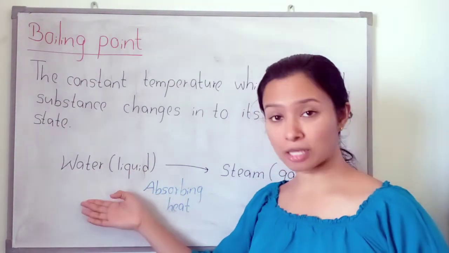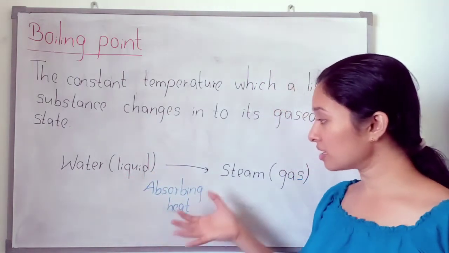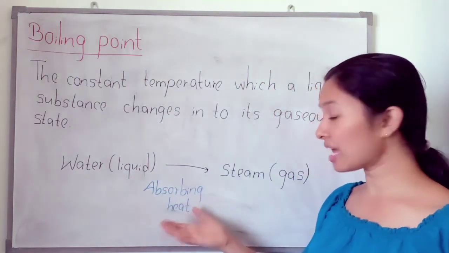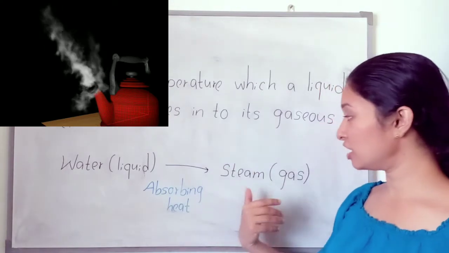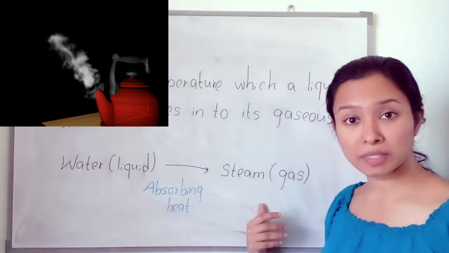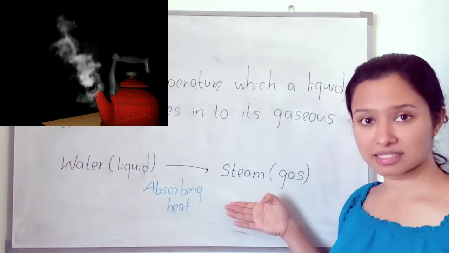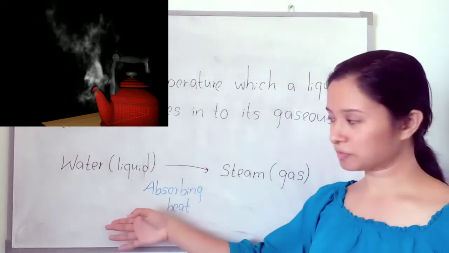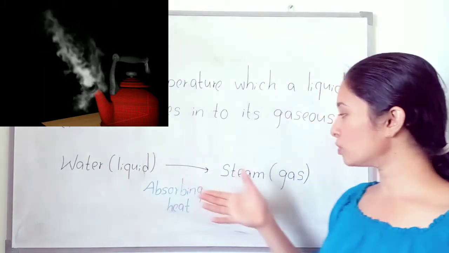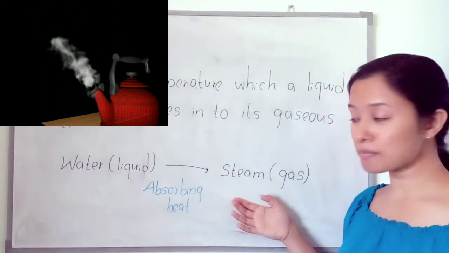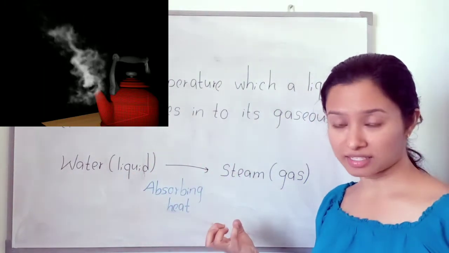This liquid absorbs heat and changes into steam. Steam is the gaseous state of water. So water converts into steam by absorbing heat.